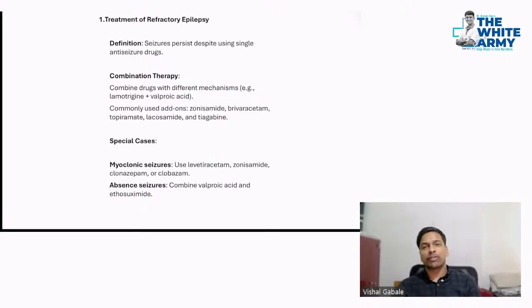Finally, coming to the treatment of refractory epilepsy. In these cases, if the patient has mesial temporal epilepsy or anything like this, you might have to operate. But before that, try combination therapy. So combine drugs with different mechanisms. This is a very important point. So lamotrigine plus valproate is a combination of different mechanisms.